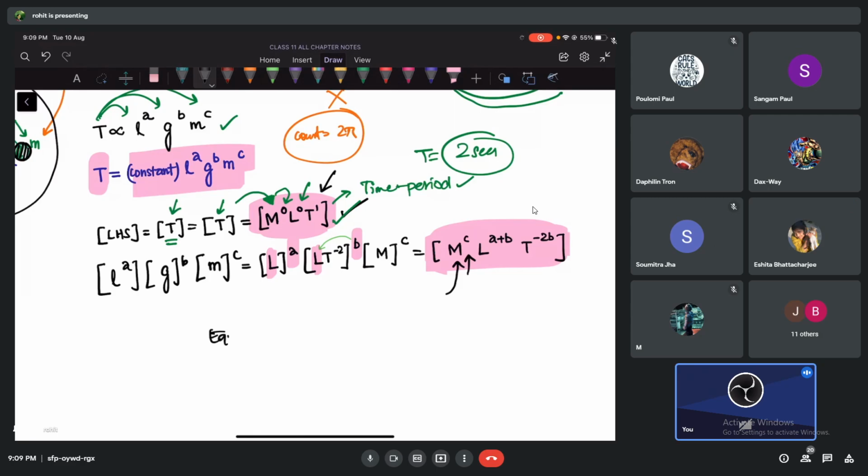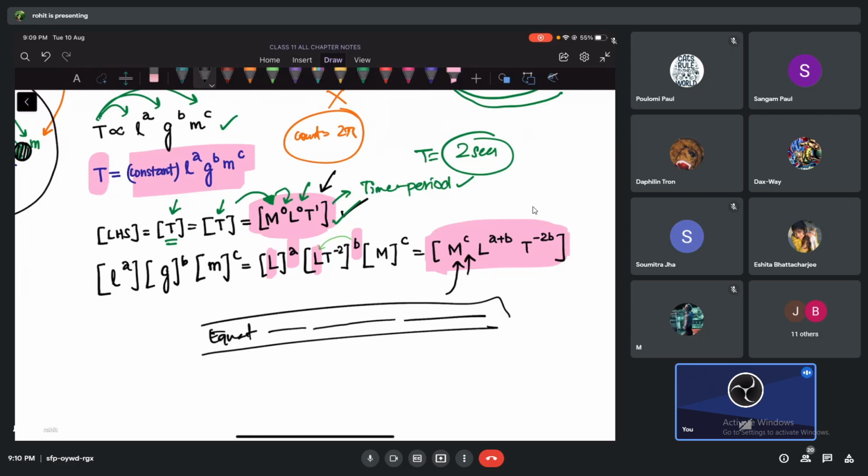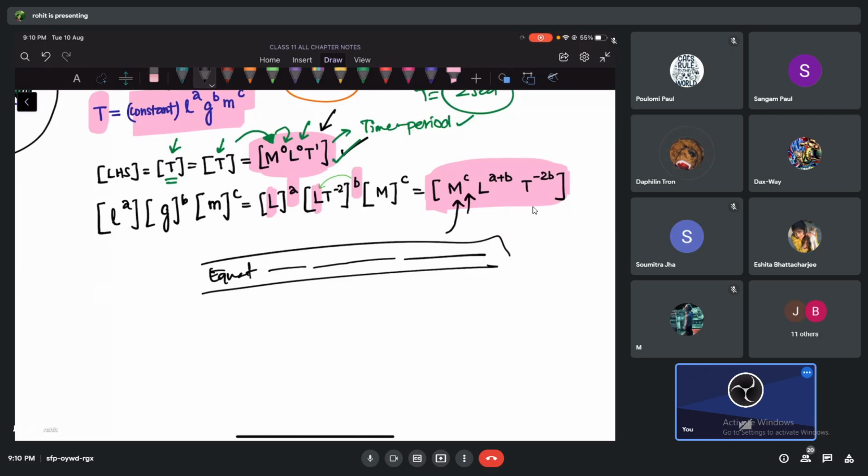We can write, equating the dimensions on the left hand side and right hand side, powers can be equated. So therefore, we get C equal to how much, guys? 0. Now look at this one. This is L to the power A plus B on the right hand side. What is on the left hand side? L to the power how much? 0. That means A plus B must be equal to 0. Powers must be same. If L is 0 here, here also it should be 0, no? So A plus B should be equal to 0.